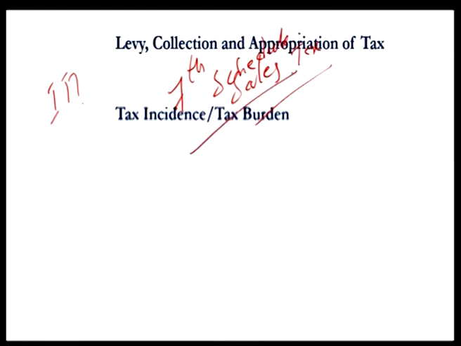The distribution of powers between the center and states would help you very easily understand who levies a particular tax. What comes under the central list, state list, and concurrent list would give you an idea of how these taxes are levied, to a large extent. When it comes to taxation, there are three aspects: levy, meaning who imposes a particular tax, and who collects it.